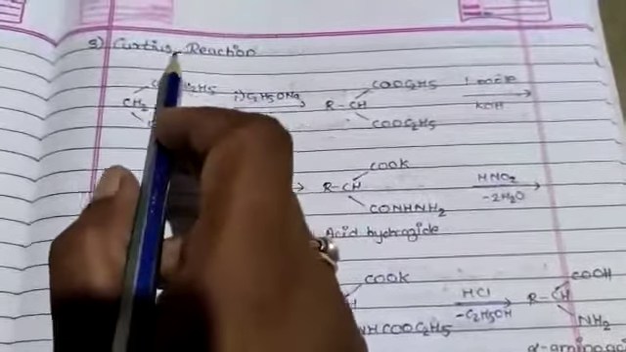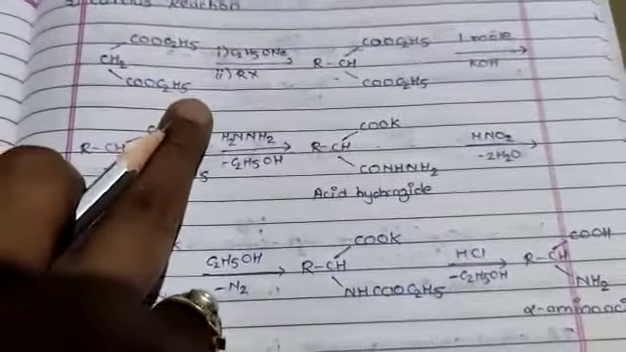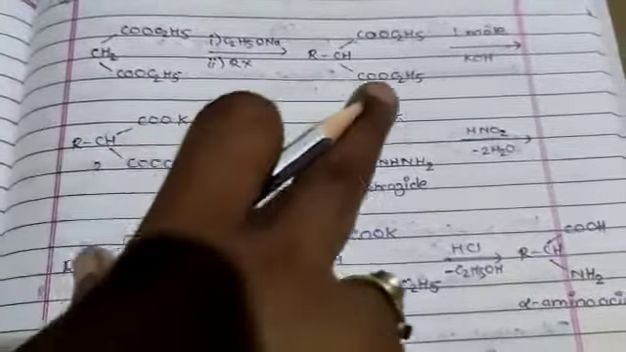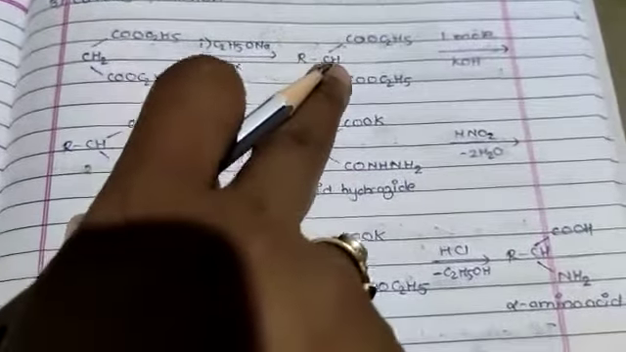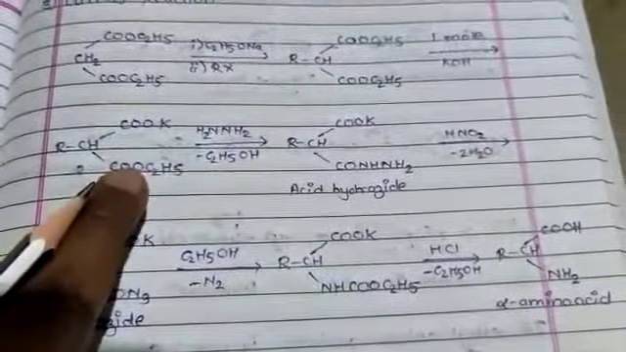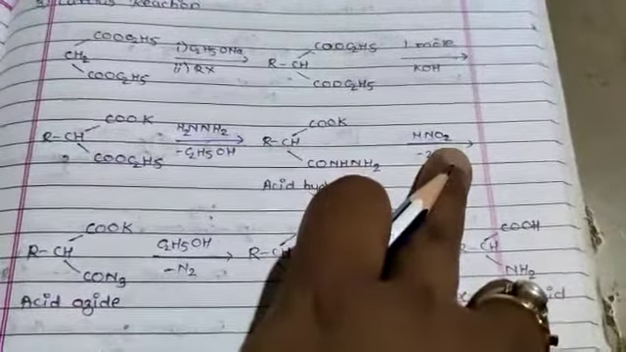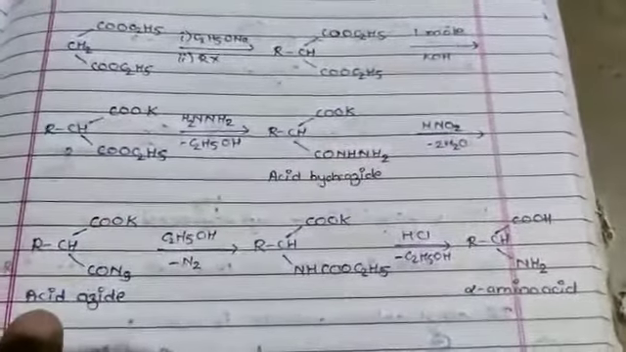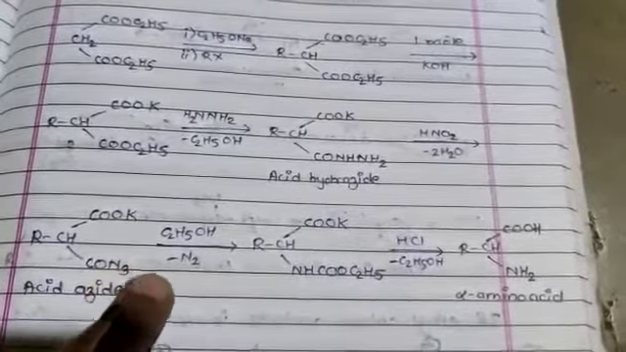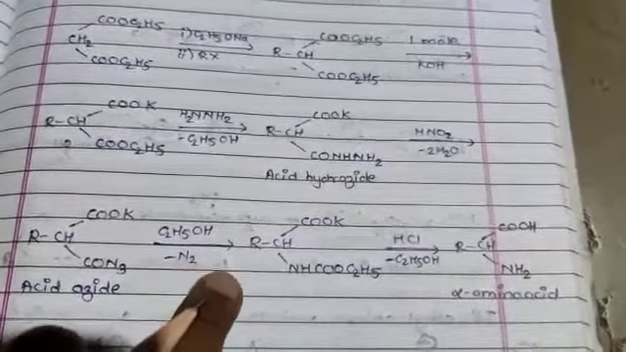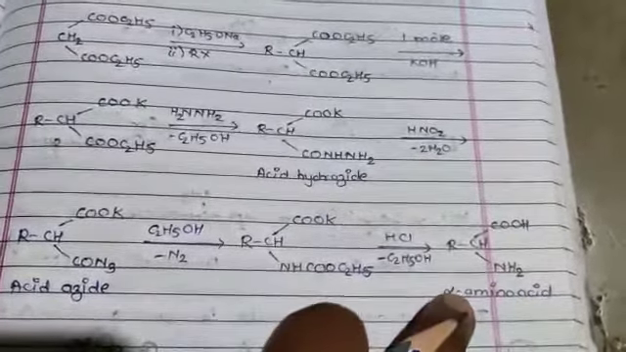Then the third one is the Curtius reaction. What is the Curtius reaction? A malonic ester can be converted into an alkyl derivative by the action of an alkyl halide on its sodium salt. Then it is subjected to partial hydrolysis. This is treated with hydrazine followed by HNO2 to get an acid azide. When the acid azide is heated with ethanol, it rearranges into a carbamic ester, and finally on hydrolysis the alpha amino acid is obtained.